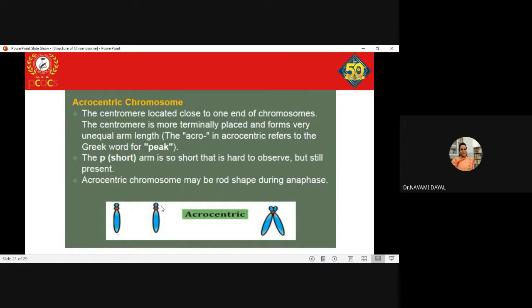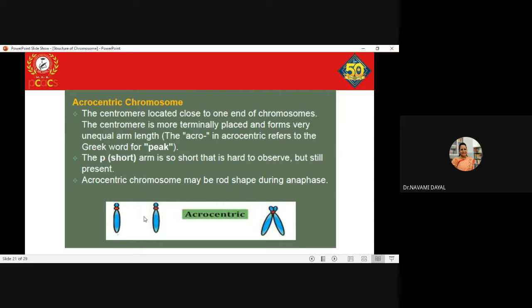Just imagine the P arm is so short that when it is pulled during the anaphase stage, if you view the chromosome with a normal eye, even through a normal resolution microscope, it would simply appear in the form of a rod shape. The P arm is so short that it is very difficult to observe.